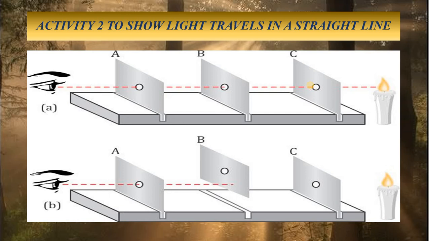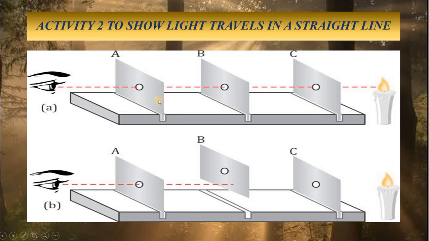Now what you have to do? Place a burning candle behind the farthest cardboard. This is the farthest cardboard, number C. Place a candle behind it. The candle should have its flame about the same height as the holes in the cardboard. Make sure that the height of the flame is at the same level as the hole. Now look at the candle flame through the hole in the first cardboard. What you will find? You will find that you can see the candle flame through the holes of the cardboard.